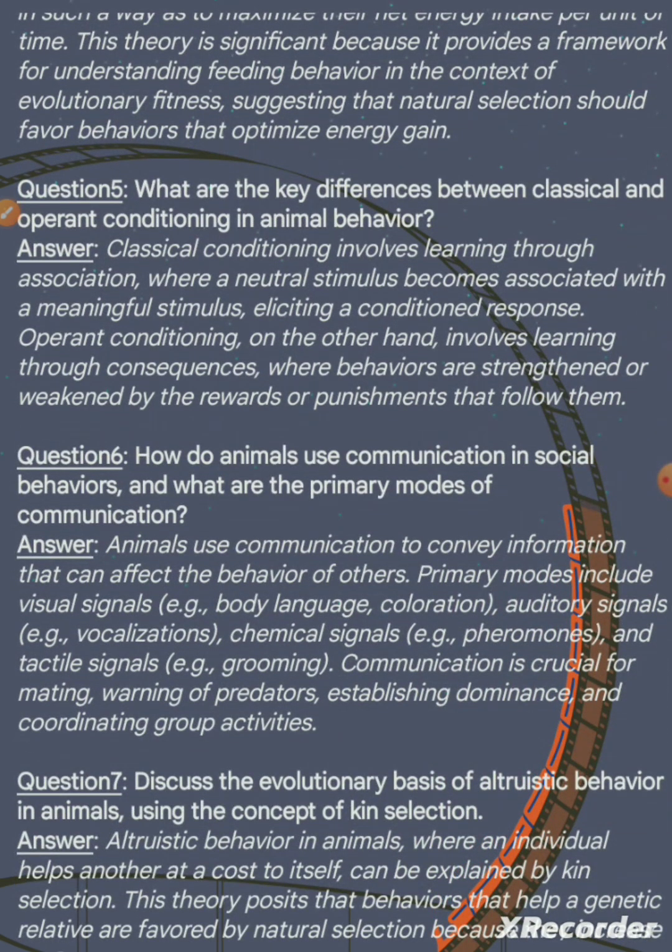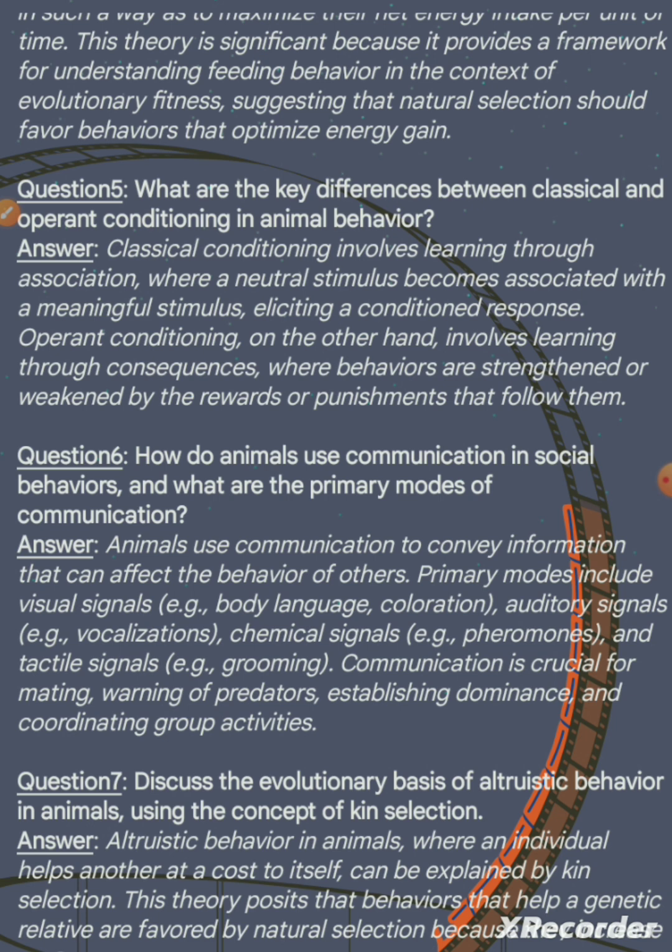Question 5. What are the key differences between classical and operant conditioning in animal behavior? Answer. Classical conditioning involves learning through association where a neutral stimulus becomes associated with a meaningful stimulus, eliciting a conditioned response. Operant conditioning, on the other hand, involves learning through consequences where behaviors are strengthened or weakened by the rewards or punishments that follow them.